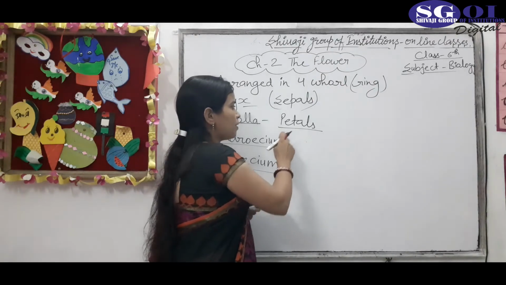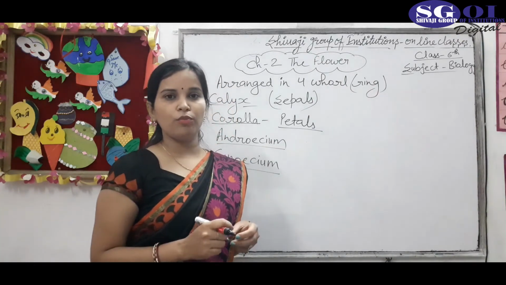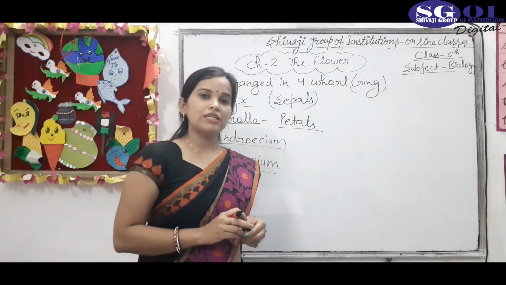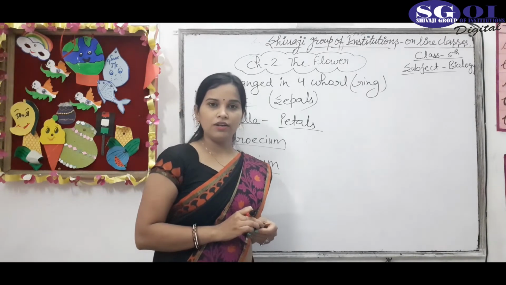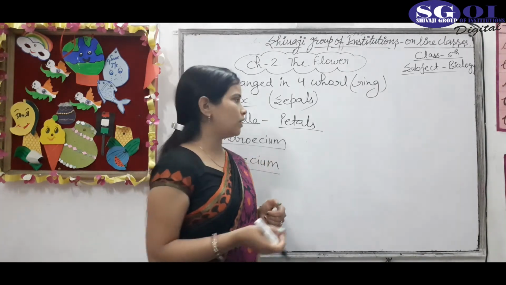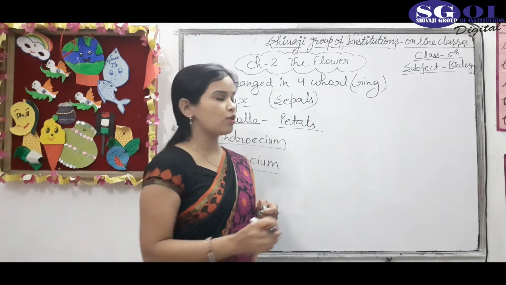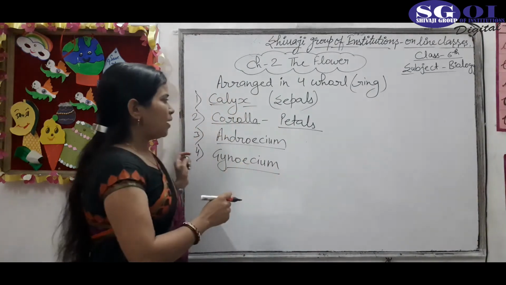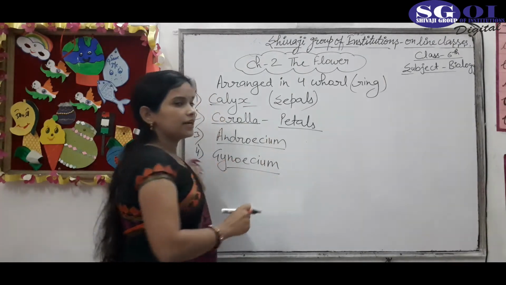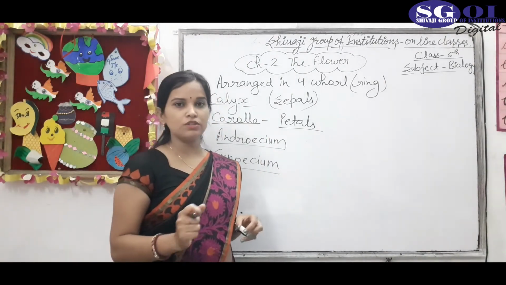The main function of the petal is to attract insects for pollination. Mostly insects are attracted towards the flower because of its beautiful color. So petals give the color to the flower, and attract insects for pollination also.